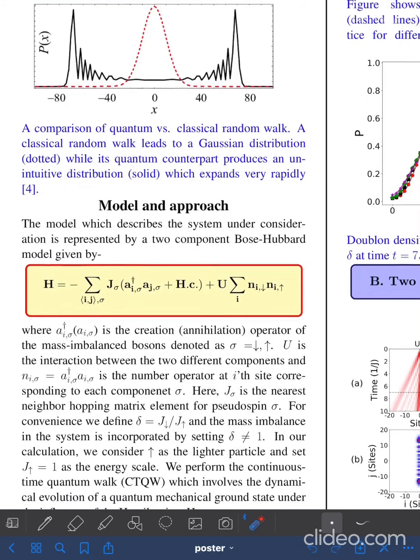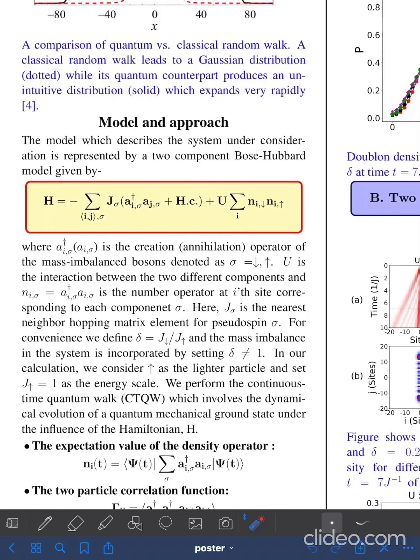For convenience, we define δ equal to J down arrow by J up arrow, and mass imbalance in this system is incorporated by setting δ not equal to 1. In our calculation, we consider up arrow as the lighter particle and set J up arrow equal to 1 as the energy scale. Here we perform the continuous time quantum walk, which involves the dynamical evolution of the state under the influence of the Hamiltonian, and our result is obtained using the exact diagonalization method.